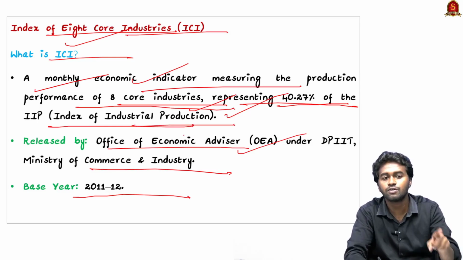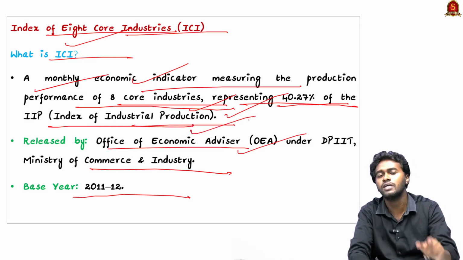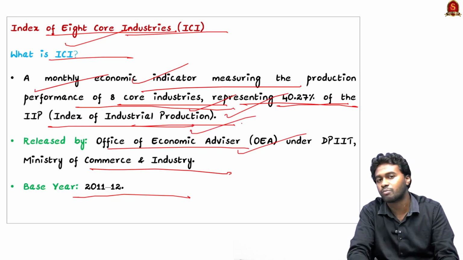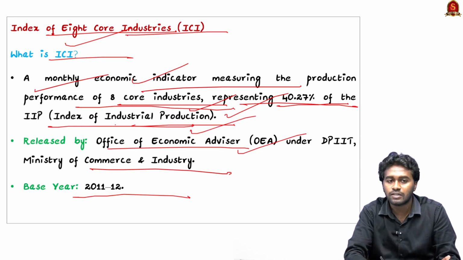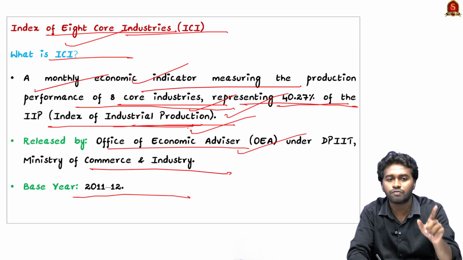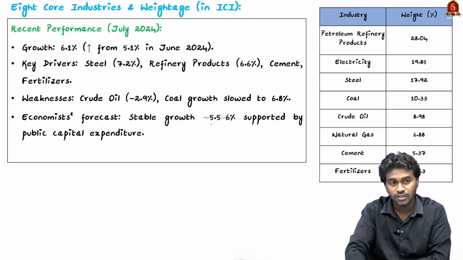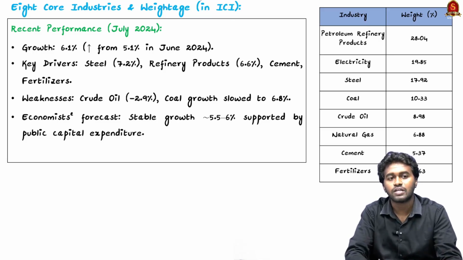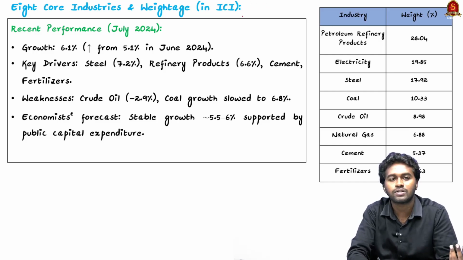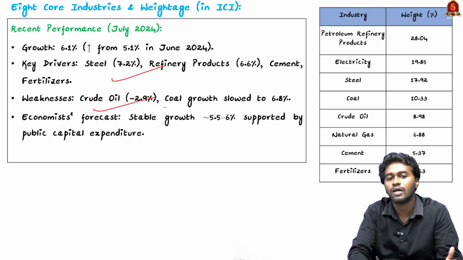See, this index of industrial production is published by the Ministry of Statistics and Program Implementation, and it measures the short-term change in the industrial production in India. So here you can see the recent performance of different industries in the 8 core industries. Recently we can see the steel and refinery products, cement and fertilizer industries are growing, while the crude oil and the coal industry is slowing down.